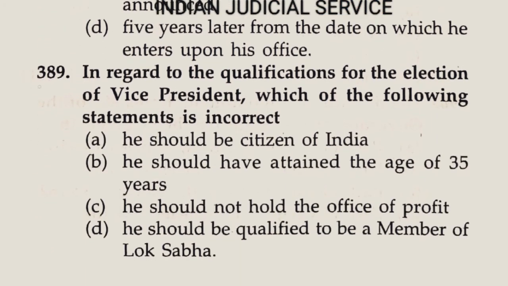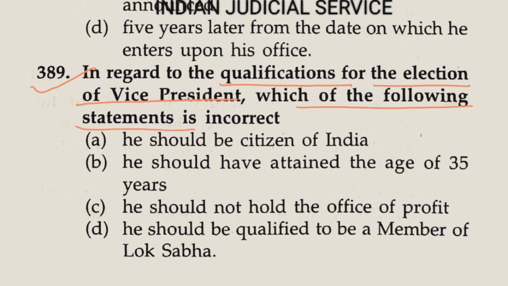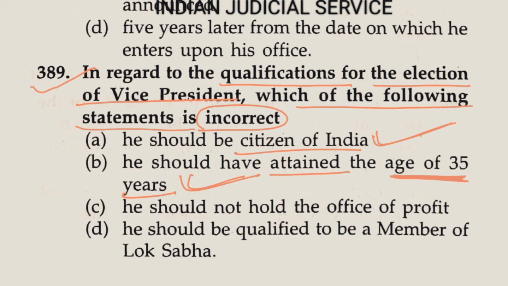Now question number 389. In regard to the qualification for the election of Vice President, which of the following statements is incorrect? Option A, he should be a citizen of India. Yes, it is absolutely correct. This is the necessary condition. Option B, he should have attained the age of 35 years. This statement is also correct. Option C, he should not hold the office of profit. This statement is also correct.